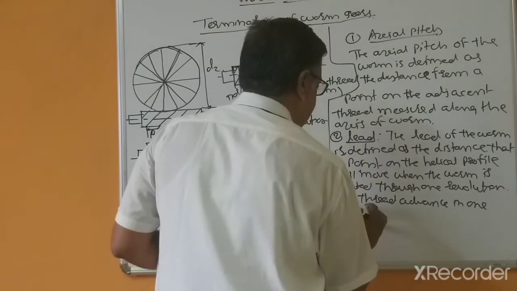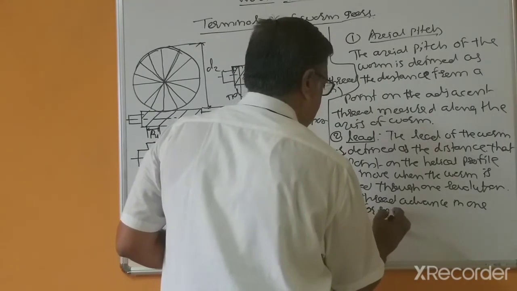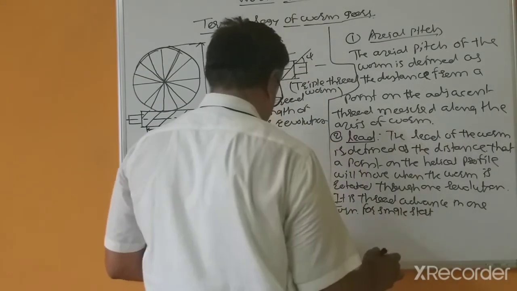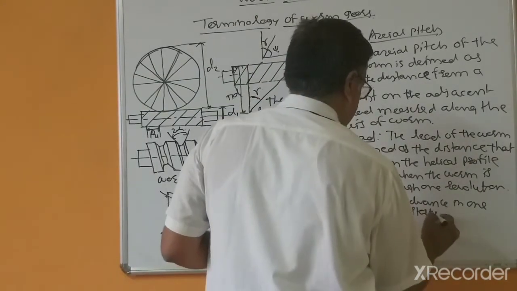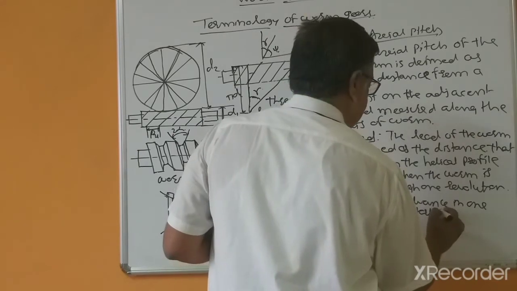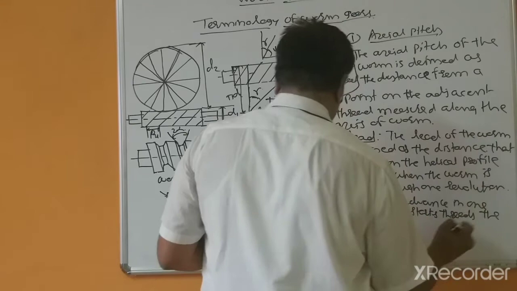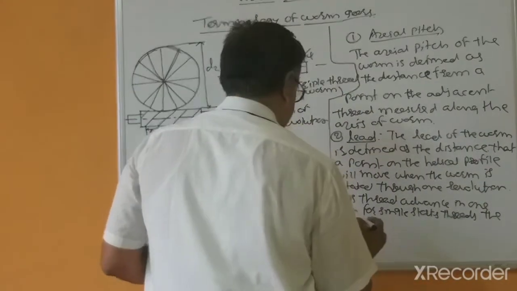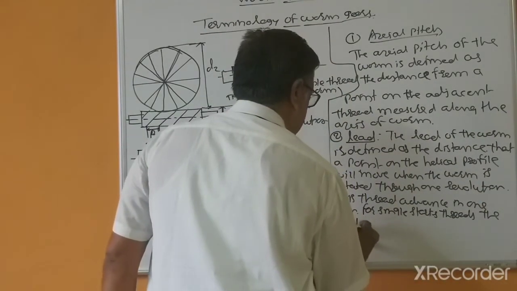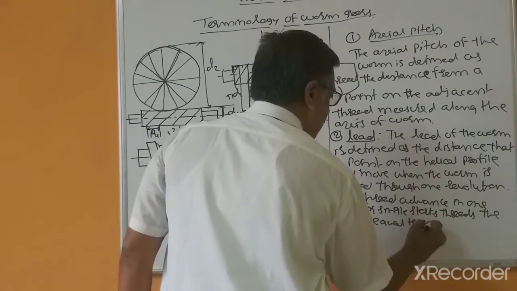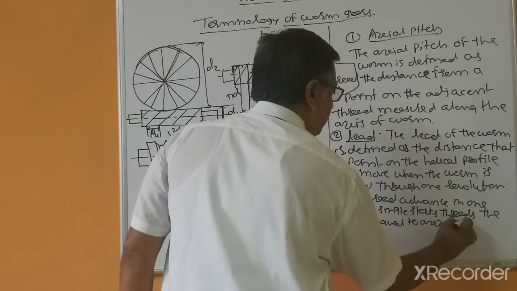For single start threads, the lead is equal to the axial pitch.